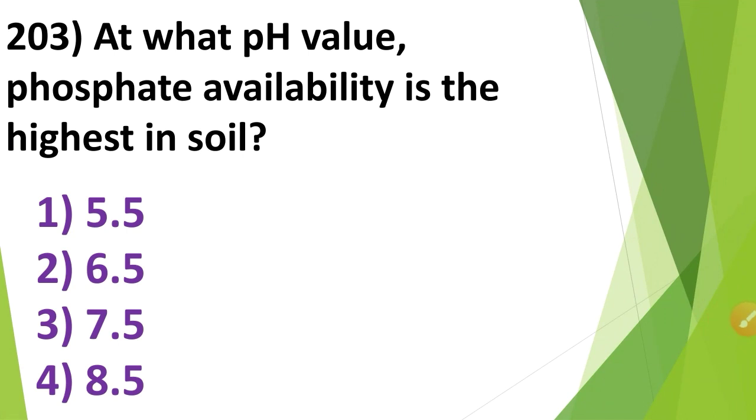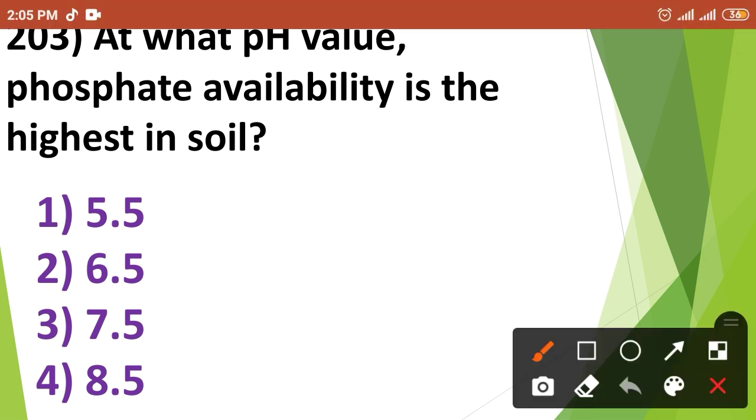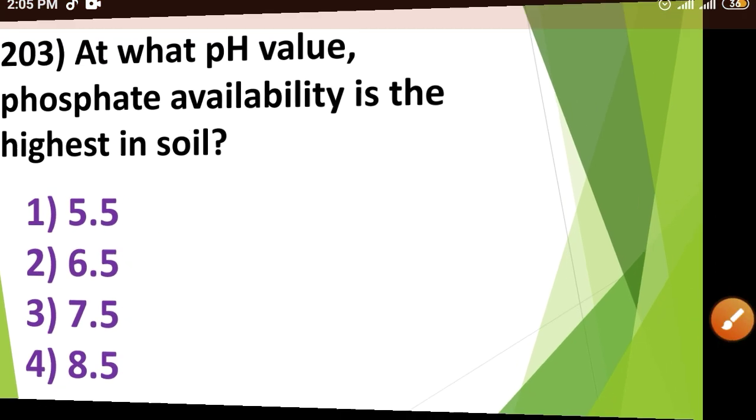Then next question. At what pH value is phosphate availability the highest in soil? First option, 5.5; second option, 6.5; third option, 7.5; and fourth option, 8.5. So at 6.5 pH phosphate availability is the highest in soil. That means the correct answer is option number second.